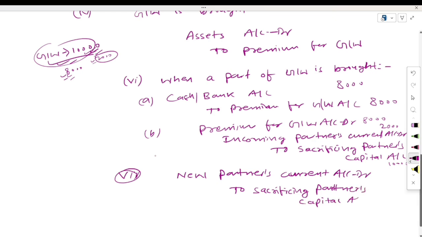Six types of cases will arise at the time of admission of a new partner for the treatment of goodwill. In the next video, we will learn the practical problems related to this topic.